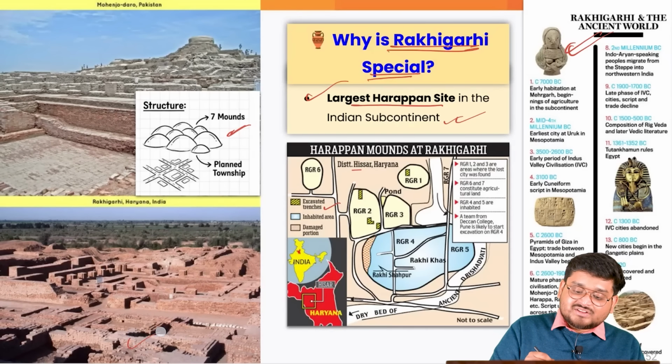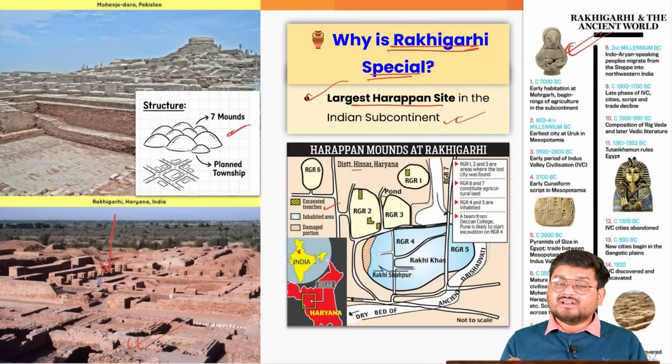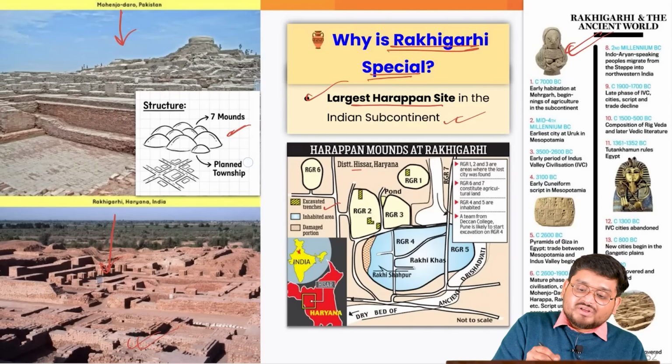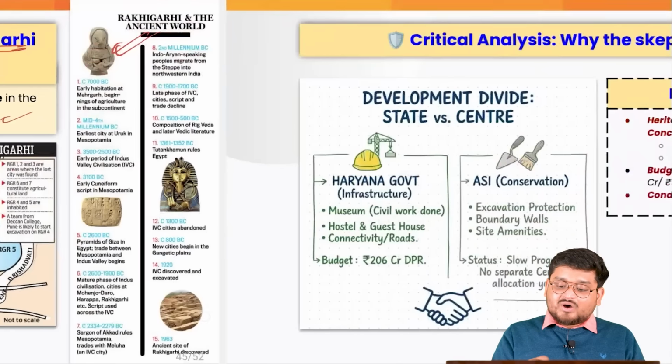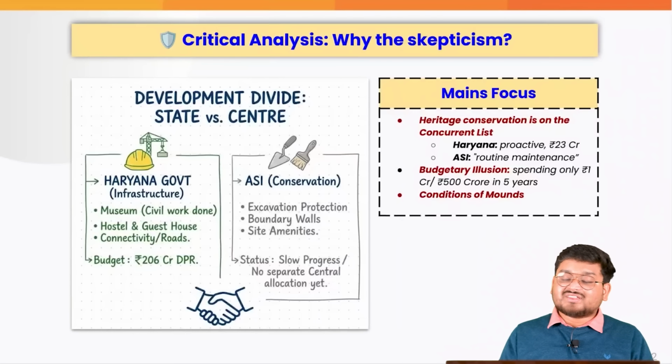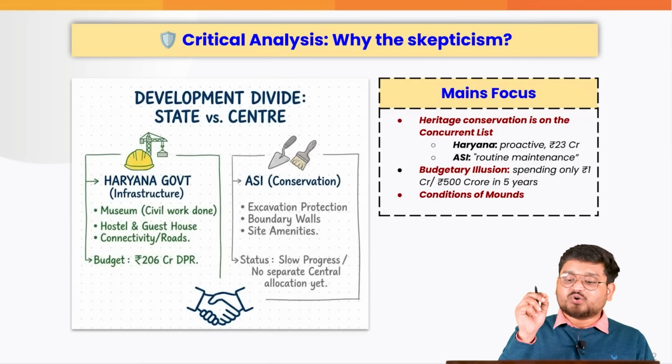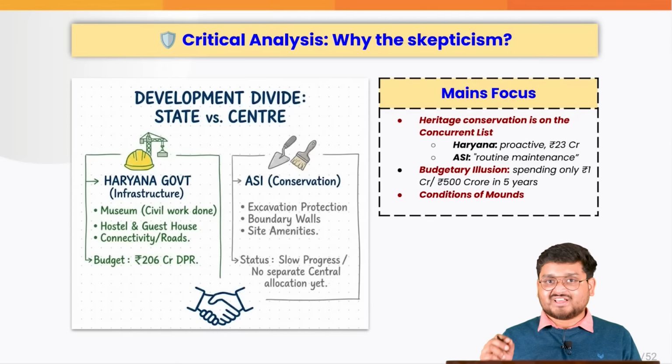If you can see, this is Rakhigarhi in Haryana and Mohenjo-daro in Pakistan. See the kind of similarities that you can see, right? Also, the township in Rakhigarhi was highly planned. Now, the issue is that the central government is allocating around 200 crore for the preservation of such sites.